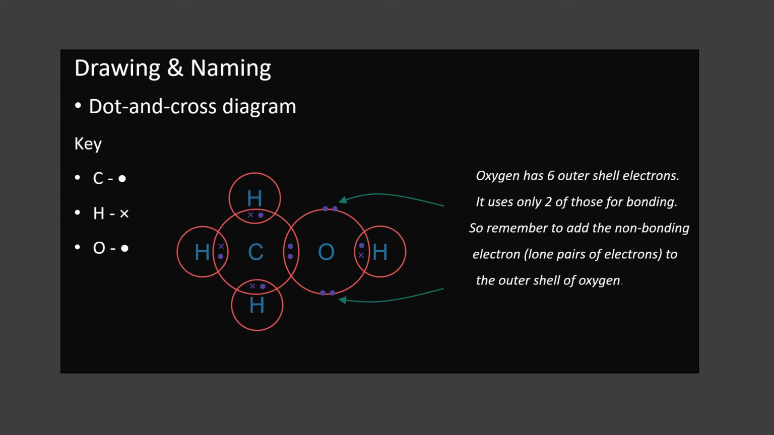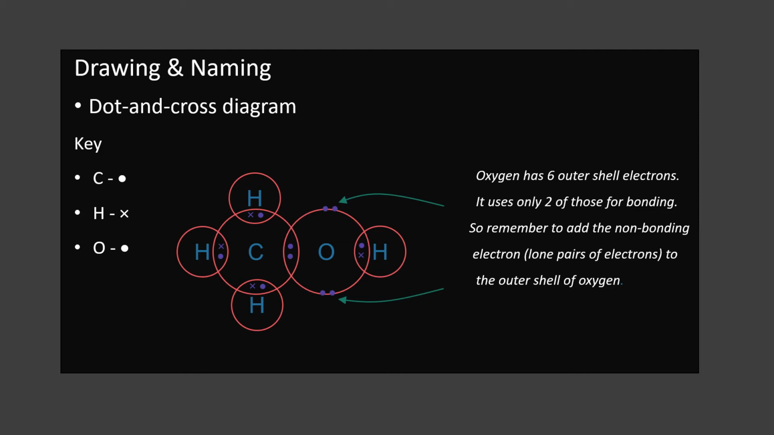But remember one thing, oxygen has 6 electrons in its outermost shell. But it needs only 2 more electrons to attain stability, right? So it always shares 2 electrons. So oxygen uses only 2 electrons for bonding.